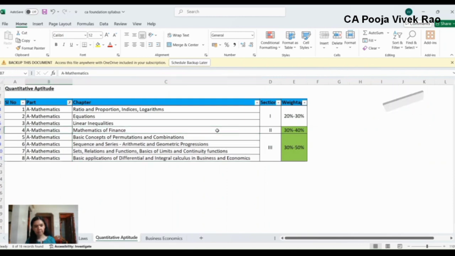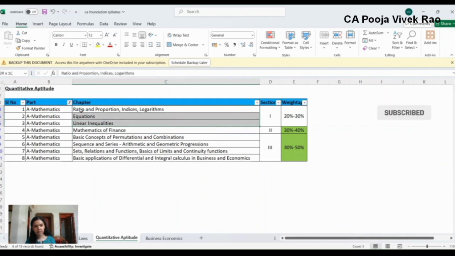And the next is chapter number 4 mathematics of finance. This has been allocated 30% to 40% weightage. And then comes the remaining chapter, chapter 1 to chapter 3. Chapter 1 ratio and proportions, indices and logarithms. Chapter 2 equation. Chapter 3 linear inequalities. These chapters have been allocated the weightage of 20% to 30%.